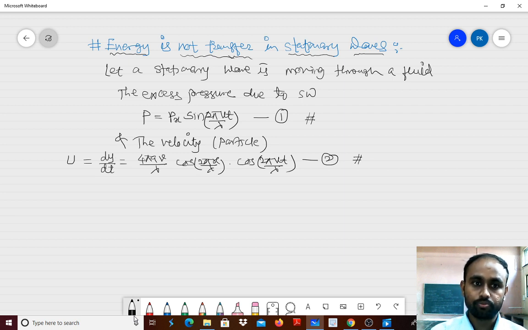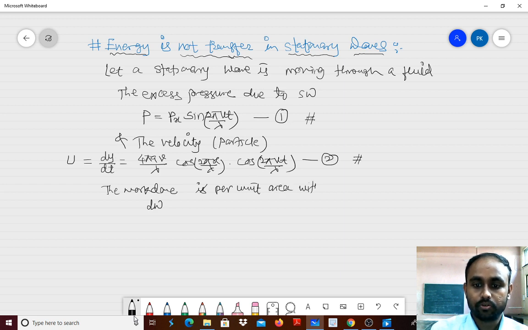So first of all, to find the energy transfer, we'll talk about the work done, right? Within that time we will consider the work done per unit area within an instant, let us consider delta t, or dt.